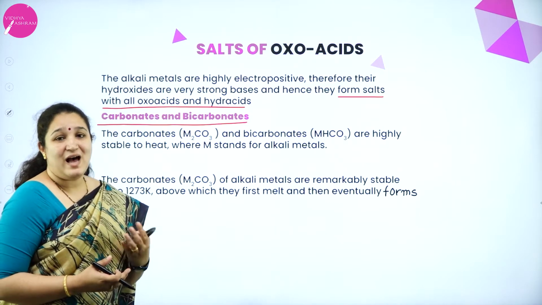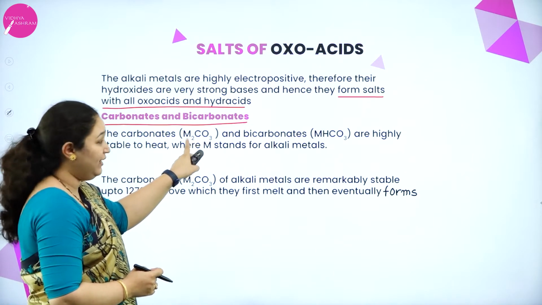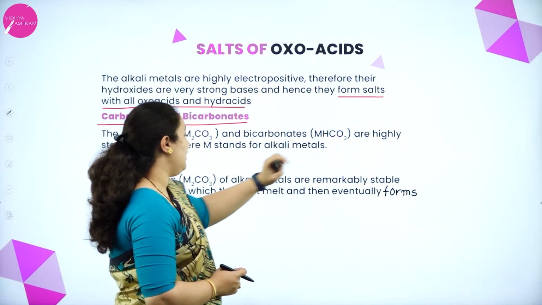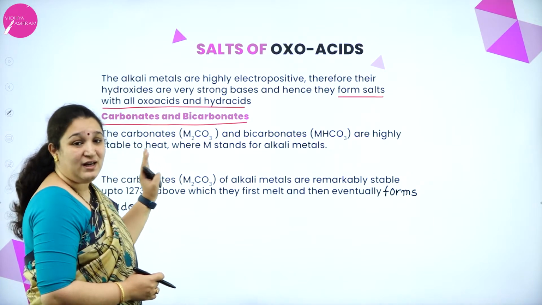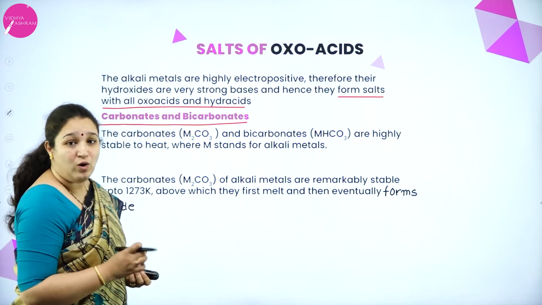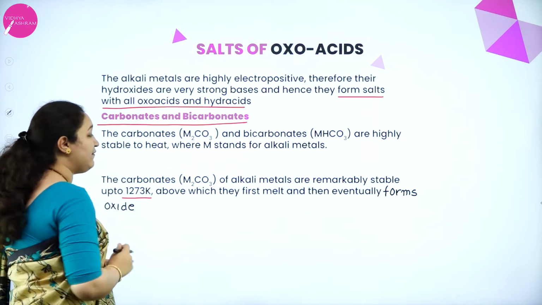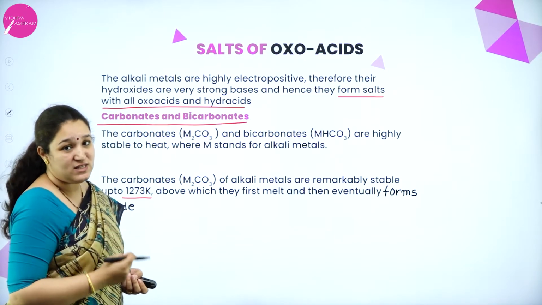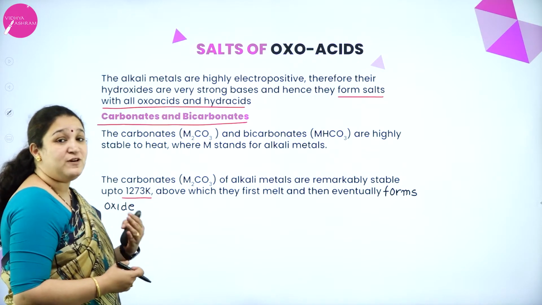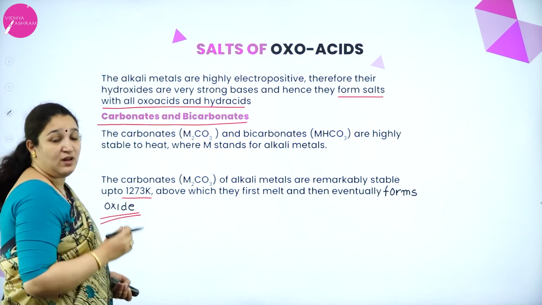The carbonates and bicarbonates, that is M2CO3 is carbonate, MHCO3 is bicarbonate, are very stable to heat, up to a temperature of 1273 Kelvin. Further, first they will melt and then they will form oxides.